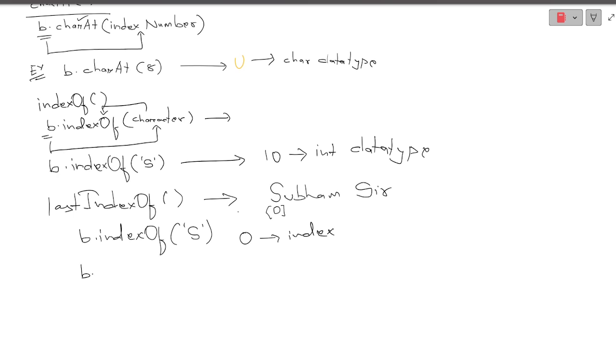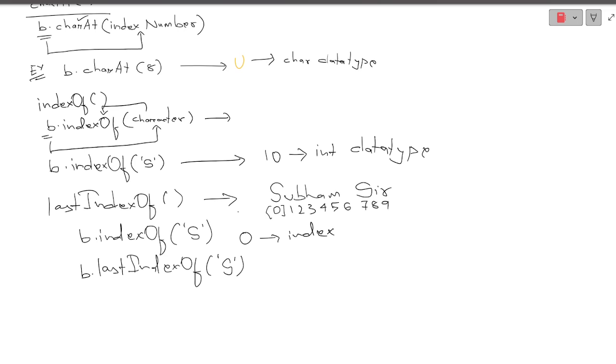Now if I write b dot last index of s, what will happen? It will search for the s which is present at the last instance in that particular string. The first one is the first instance, but it will look for the last instance, that is 0 1 2 3 4 5, and my space is 6, 7 8 9.